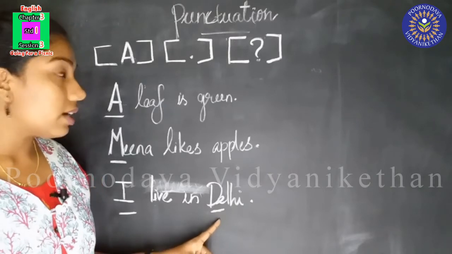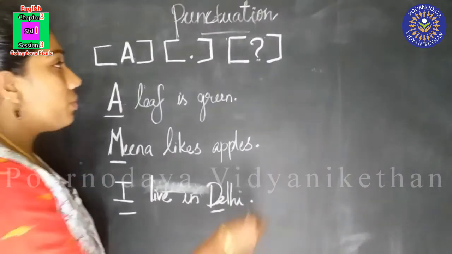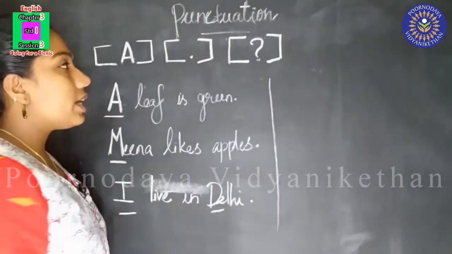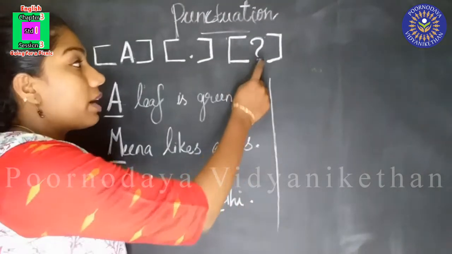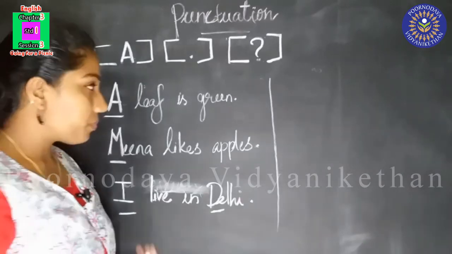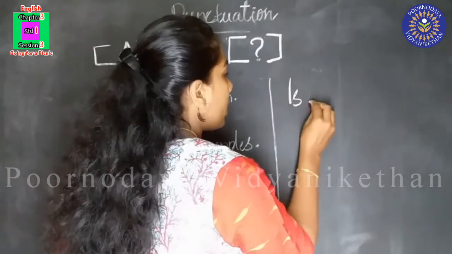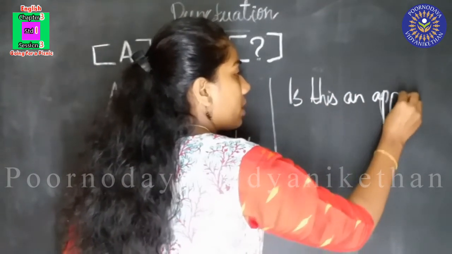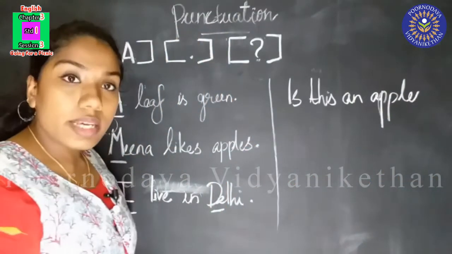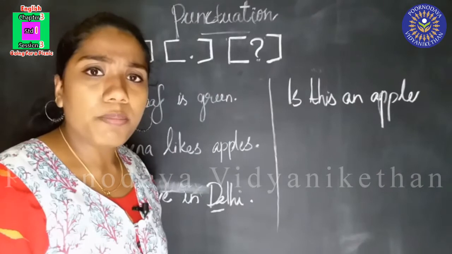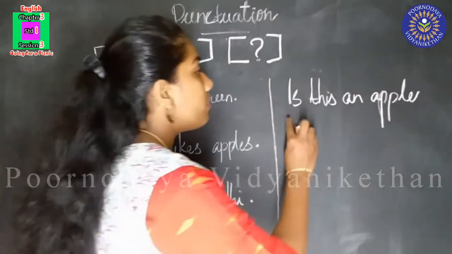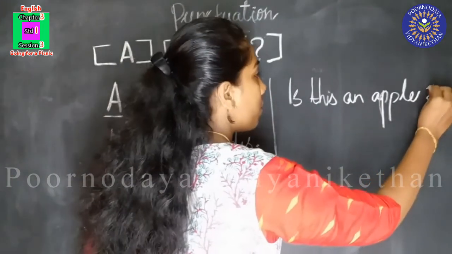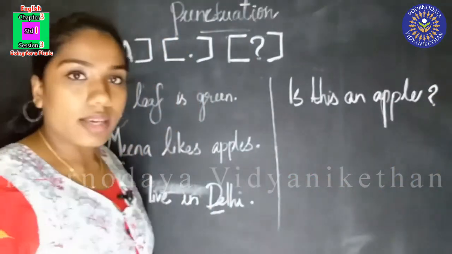Okay, did you understand? Now, we are going to write another sentence, and I'll teach you how to put question mark. See this, is this an apple? Is this an apple? Okay, this is a question. We are asking, is this an apple? If it is a question, after the sentence, we have to put a question mark. Okay, is it clear for you?